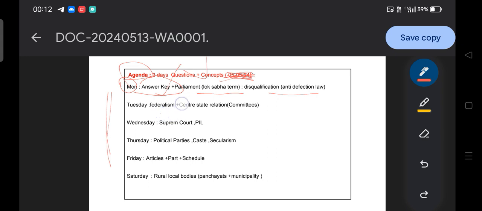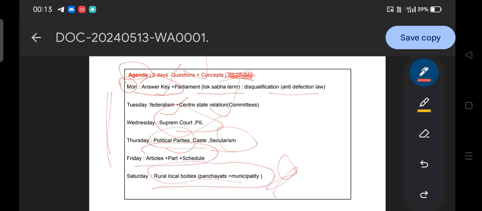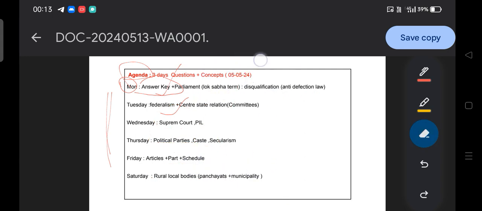After that you will get federalism and center-state relations, the different committees regarding center-state relations like Punchhi and Sarkaria Commission, followed by Supreme Court and PIL, public interest litigation, then the political party and caste, secularism. Then on Friday you will get the articles and schedules of the Indian constitution. Last but not least, the rural local bodies, panchayat and municipality.